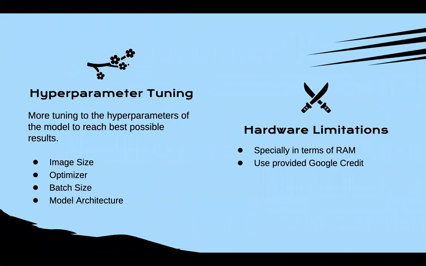Speaking of being good to go, our next steps are continuing hyperparameter tuning, this time in more detail in terms of image size, batch size, the optimizer that we use, and the model architecture. And we need to solve some hardware limitations, specifically in terms of the RAM, and that's something that we can do using the provided Google credit.